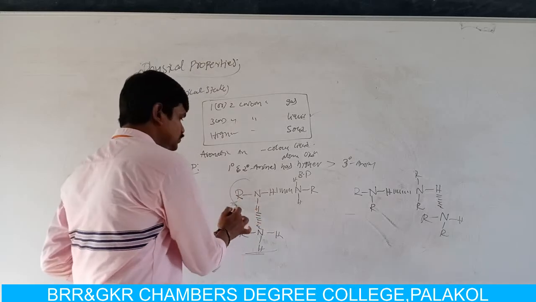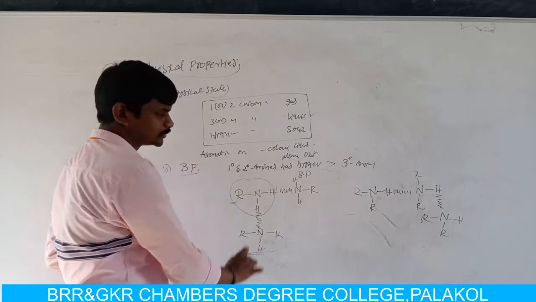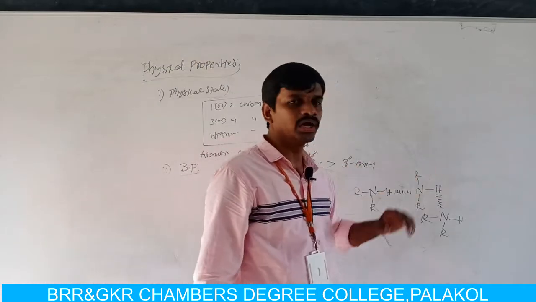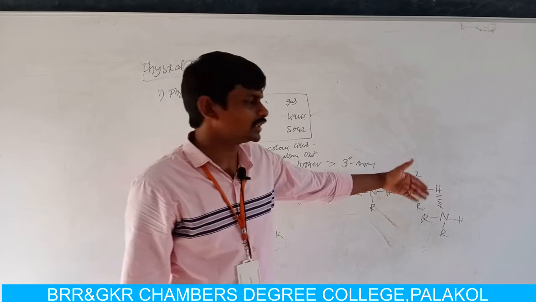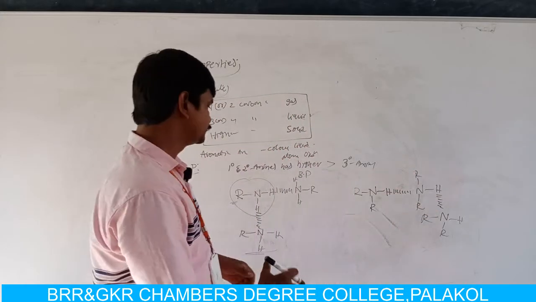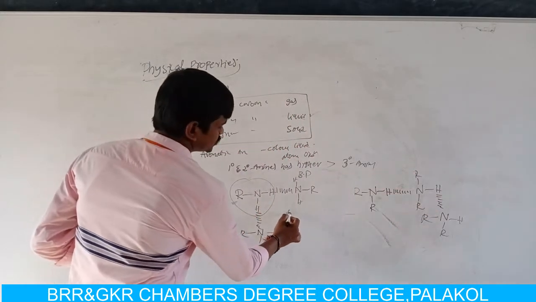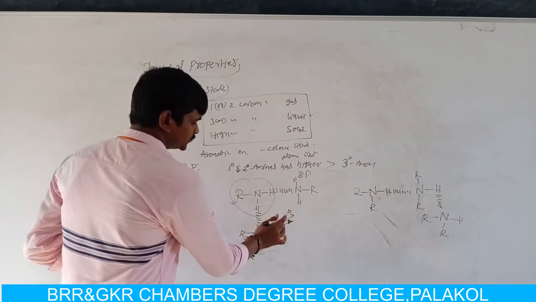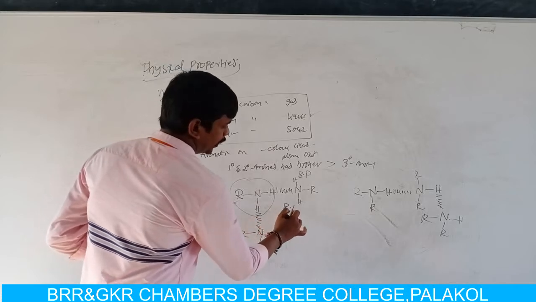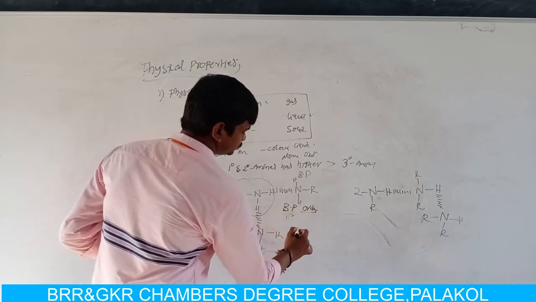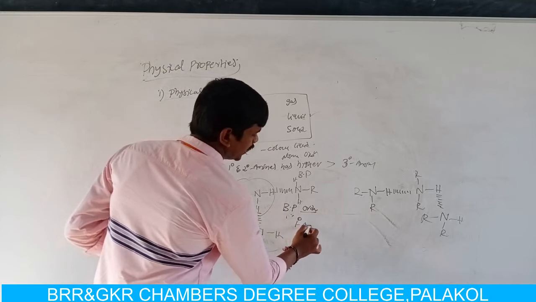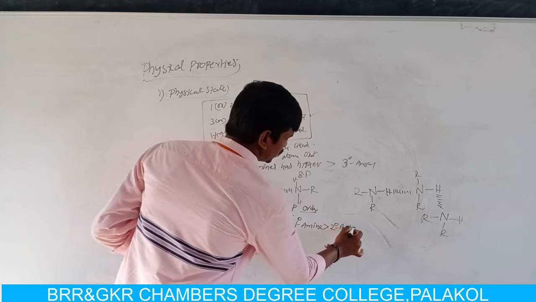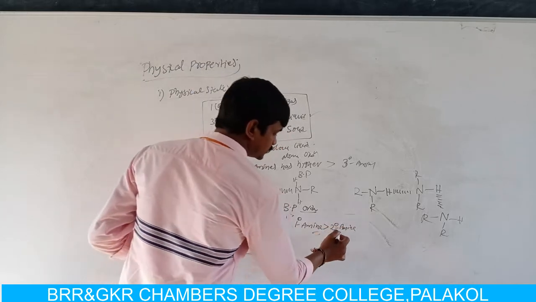One primary amine molecule is strongly bonded with two amino groups, but a secondary amine forms only one partial bond with an adjacent amino group. So primary amines show more hydrogen bonding than secondary amines, and therefore primary amines have higher boiling points than secondary amines.